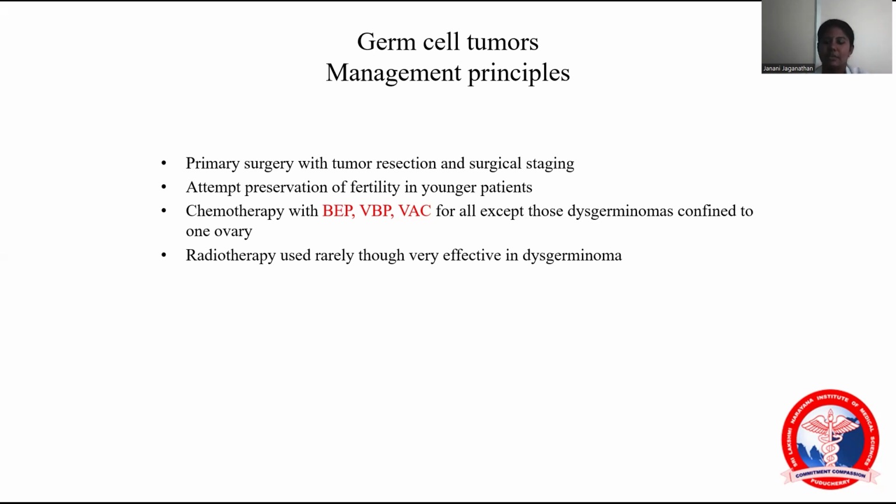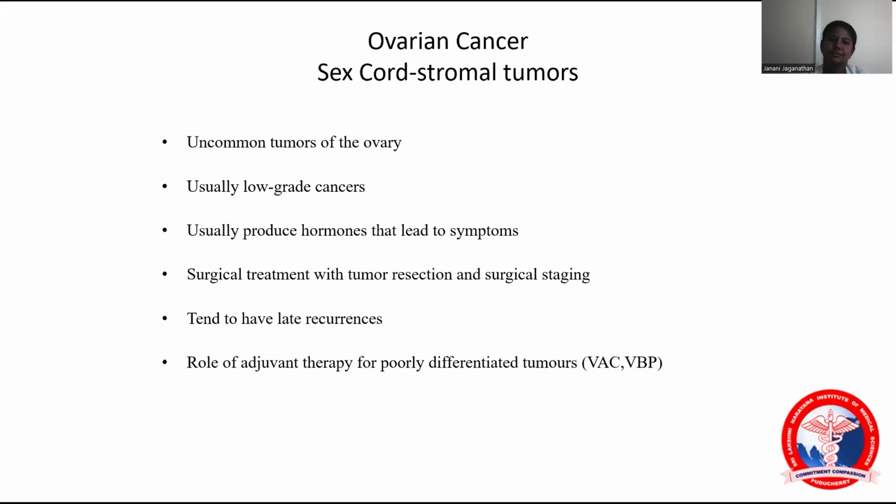After that, chemotherapy with bleomycin, etoposide, and cisplatin. That is BEP. This is the most common chemotherapy regimen which can be used for these patients. Normally, in dysgerminoma, radiotherapy is not effective.